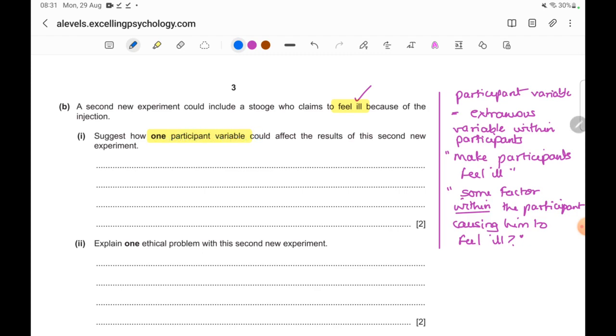So, one participant variable. That's the first thing we need to write down in the answer. We'll mention which is the participant variable, outline it very clearly. Secondly, we will mention how it could affect the result. So make sure we cover everything that's asked. Okay, let's begin with one participant variable.